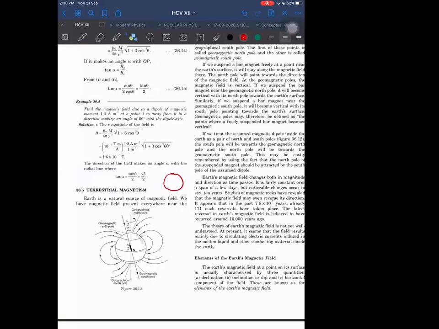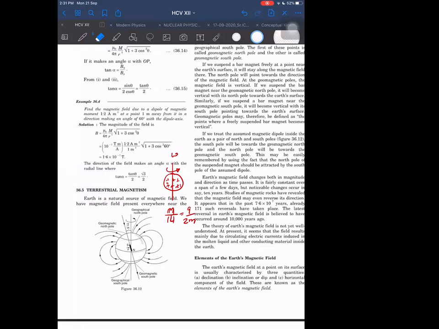If a charged body is rotating around its axis with angular velocity omega, and we know the angular momentum, then magnetic dipole moment upon angular momentum is Q by 2m. That is the formula for that. So this formula is valid only when we are discussing angular momentums of bigger bodies.